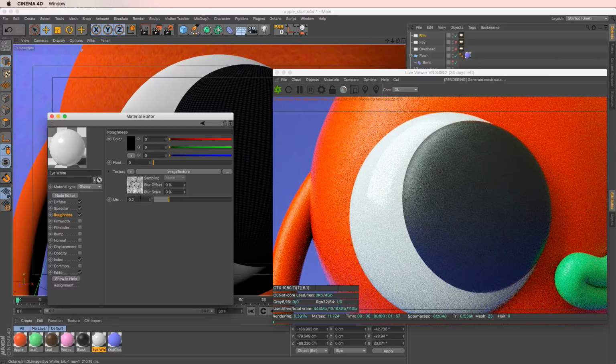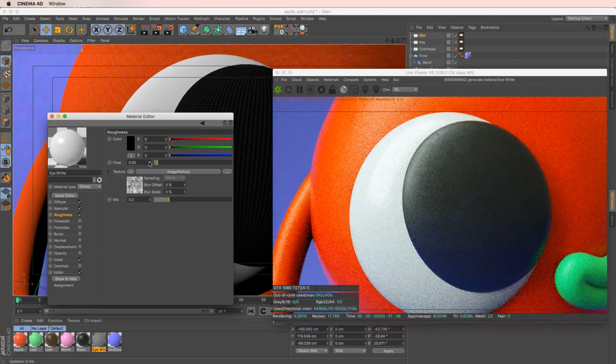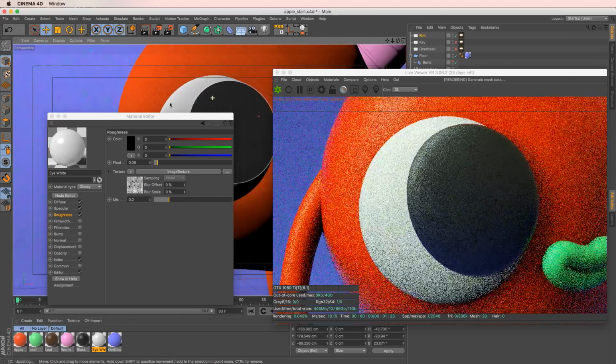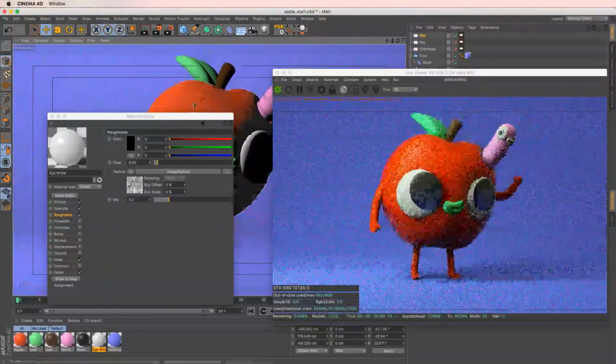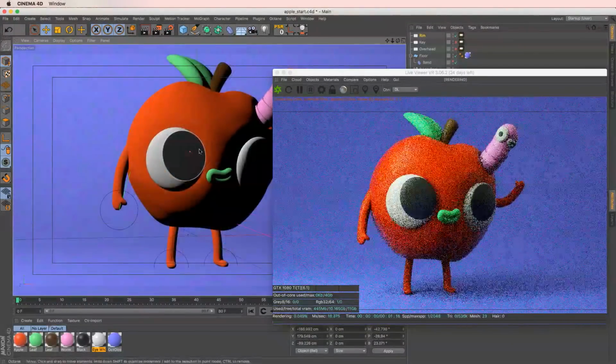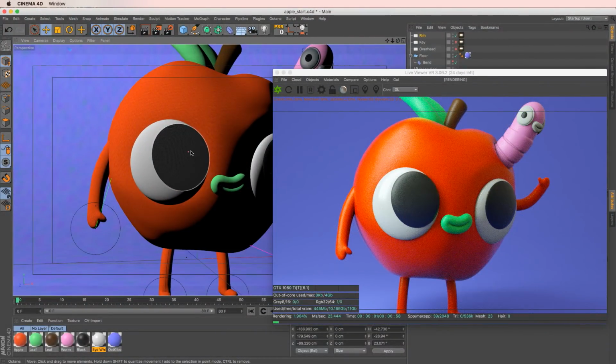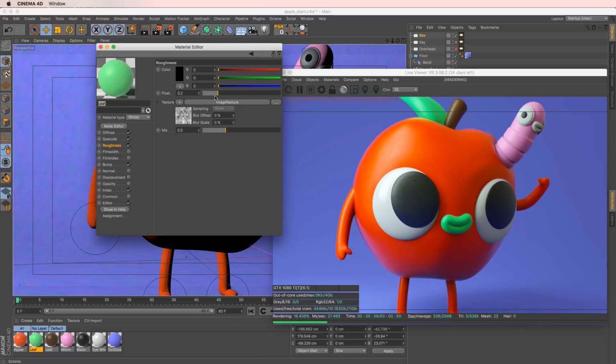Again, full numbers, it's maybe a 0.2, and then maybe just a tiny bit of roughness in here. So maybe like a 0.05. So that's looking pretty good, looking pretty realistic for a shiny glossy toy. So we have the nice shiny eye bits here. Maybe we want the lips to be a little bit shinier too, so maybe we back off the roughness there as well. So we got a little bit shinier lips.